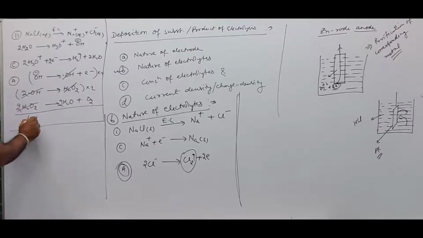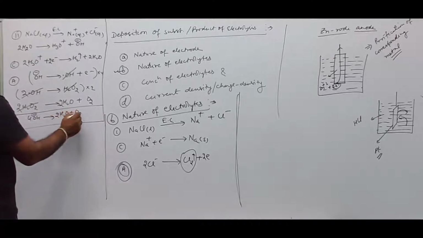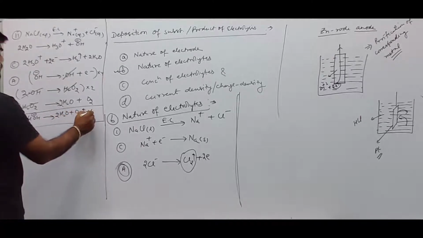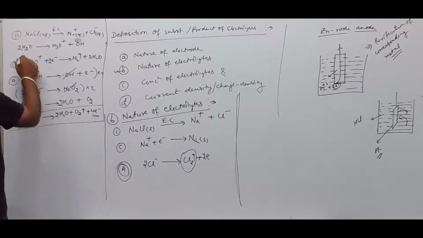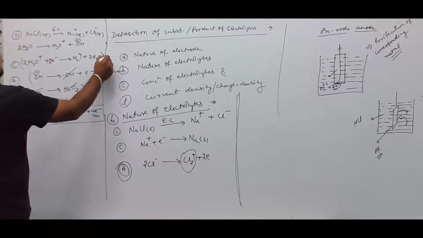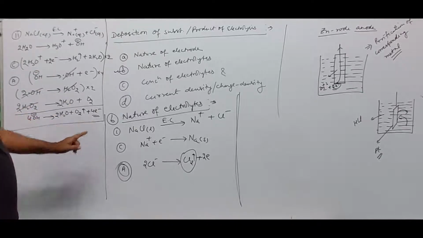So we have 4OH- gives rise to 2H2O plus O2 gas plus 4 electrons. There is loss of 4 electrons and the gain must be of 4 electrons. So this is multiplied by 2. So there will be 4 electron gain and 4 electron loss.